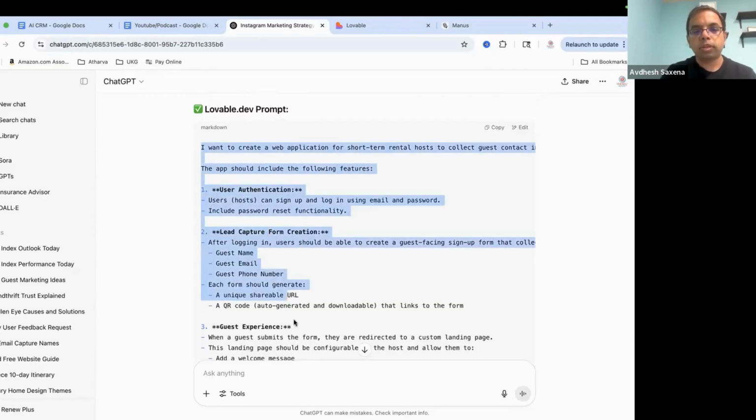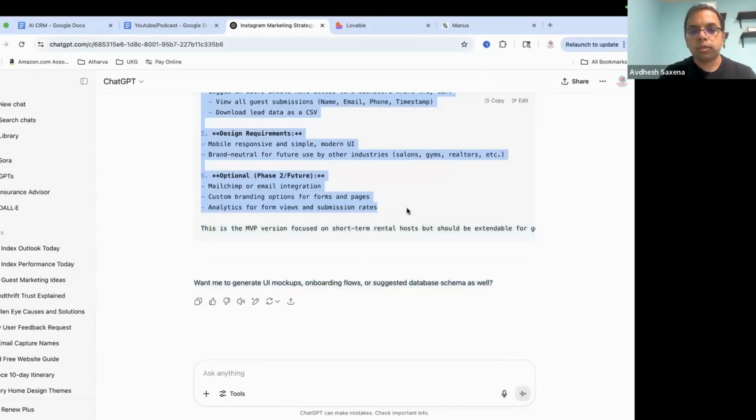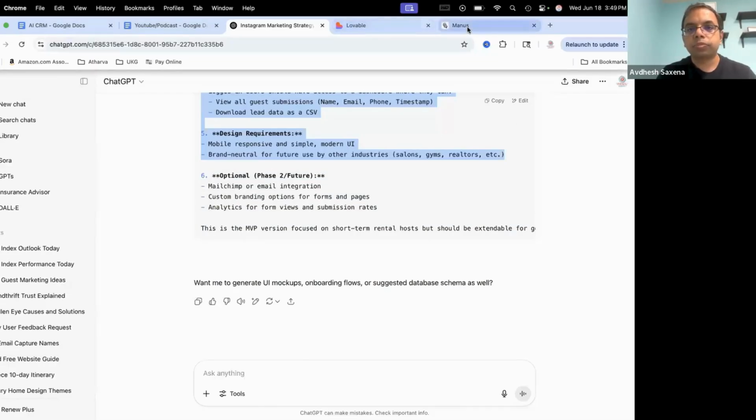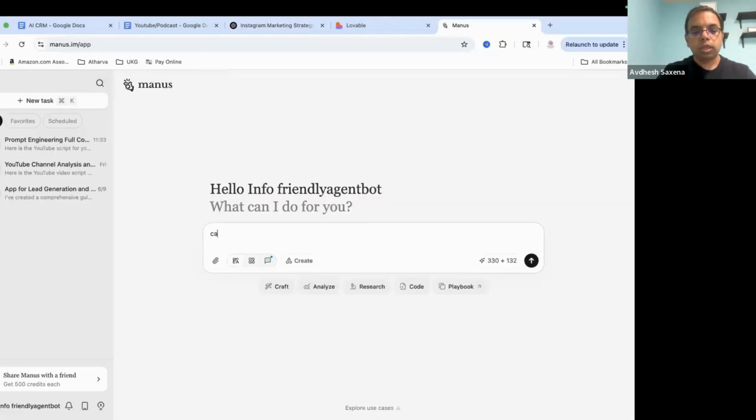Let's copy whatever ChatGPT has created and give it to it. Can you create a prompt with the below mentioned requirements?